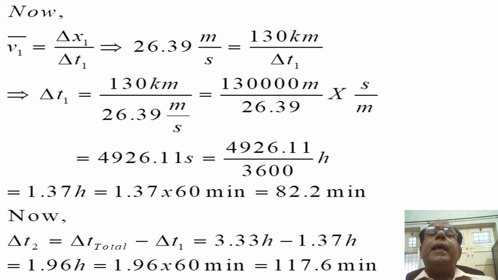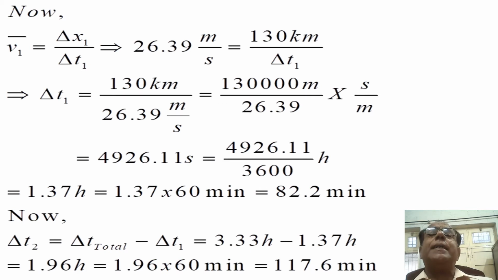In the next step, we have converted 130 kilometers into meters, divided by 26.39. Dear students, meters per second in the denominator will be reversed. It will become seconds over meter, so that meter will be cancelled with meter and our answer will be in seconds. After simplification, delta t1 becomes equal to 4926.11 seconds.